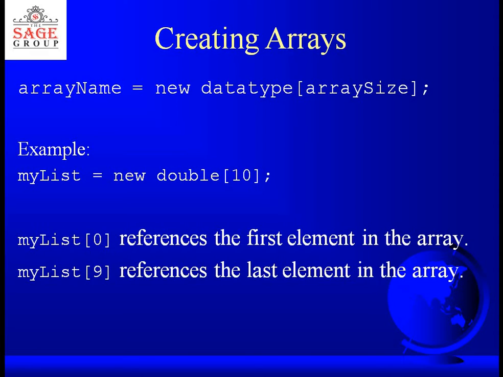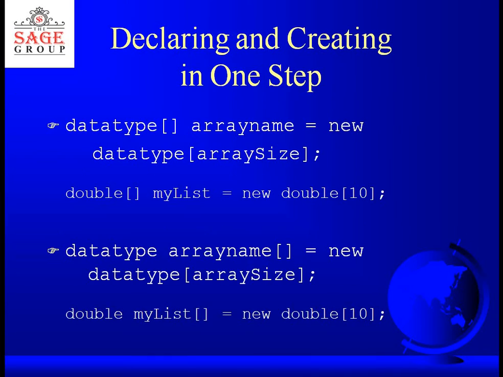So here, see, myList[0] references the first element in the array, and myList[9] references the last element in the array. So students, you have to keep in mind, if the size of the array is given as 10, then the array can hold 10 elements and the index of the array will vary from 0 to 9.